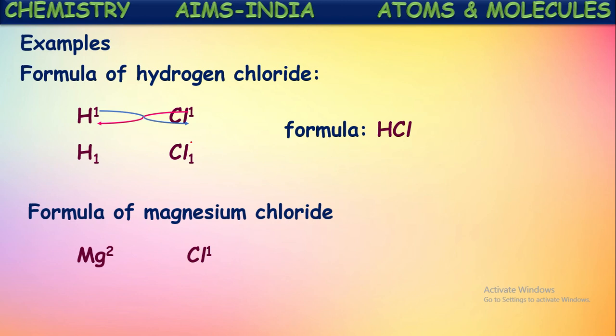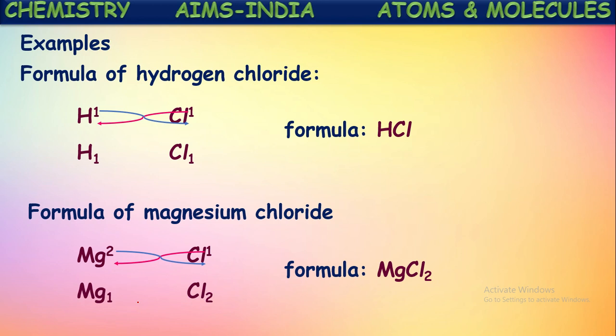As here the valencies are 2 and 1, no common factor will come, so that step is skipped. Now these valencies are interchanged with the crisscross method. This 1 is written at the subscript of magnesium, this 2 is written at the subscript of chlorine. So in this way they are written. If it is 1, no need to mention. Now it becomes MgCl2. So the chemical formula of magnesium chloride is MgCl2. Okay, let us see some more examples for getting perfection in this.